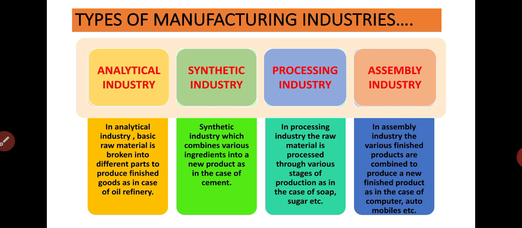So in assembly industry, various finished products are combined to produce a new finished product, like manufacturing of computers, television, wristwatches also we have, automobiles, in cars and all. So these will come in the assembly industry. I request you to please pause the video and note down the definition and the examples.